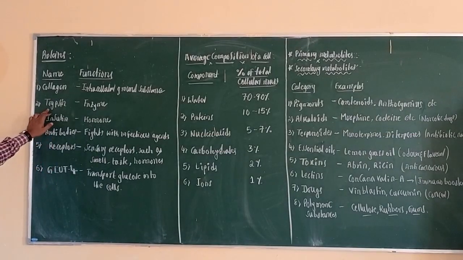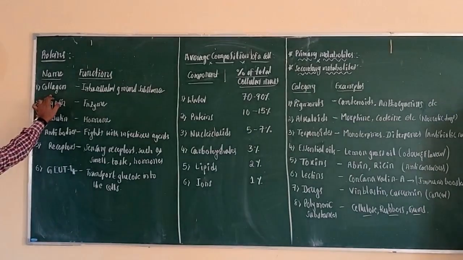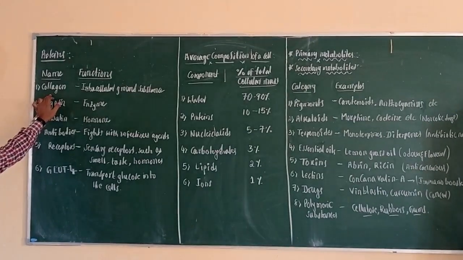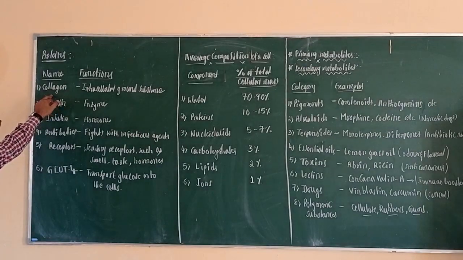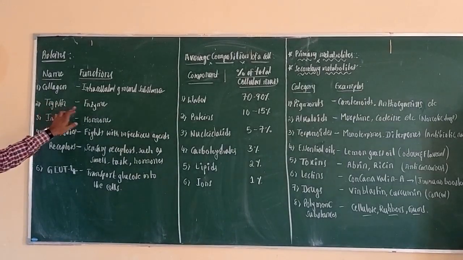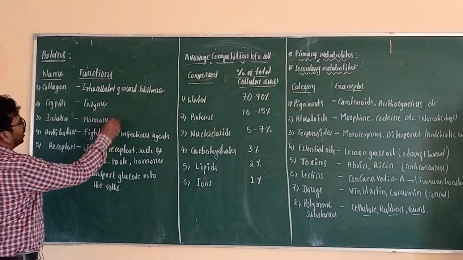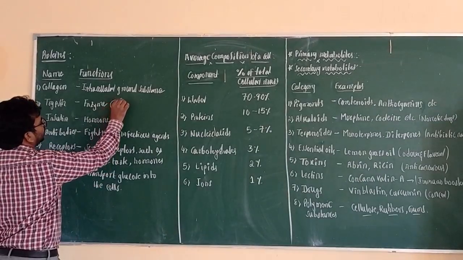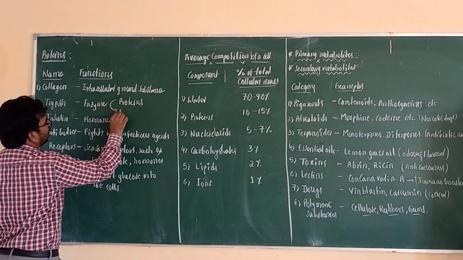And another one is trypsin. Here collagen is the abundant protein in the animal world. Why? Because the bones are made up of what? Collagen. And another protein, which we can consider an enzyme, breaks down the proteins into peptides or amino acids.